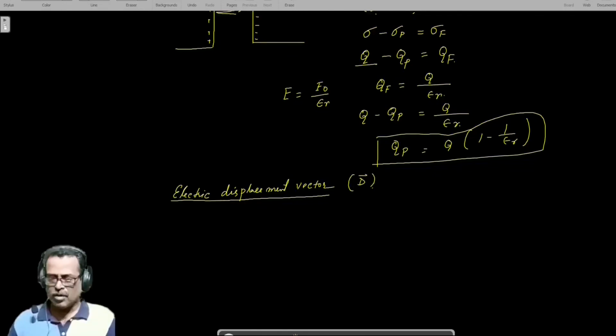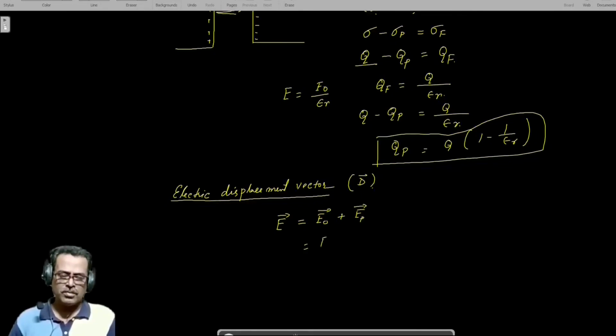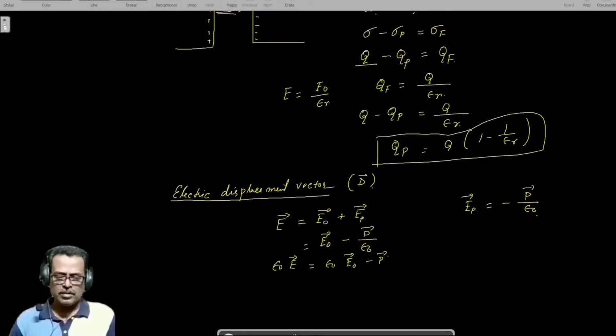We know that E is equal to E0 plus EP, and E0 EP is equal to minus P by epsilon 0. Therefore epsilon 0 into E vector is equal to epsilon 0 E0 minus P. Therefore epsilon 0 E0 is equal to epsilon 0 E plus P. This is called the displacement vector.